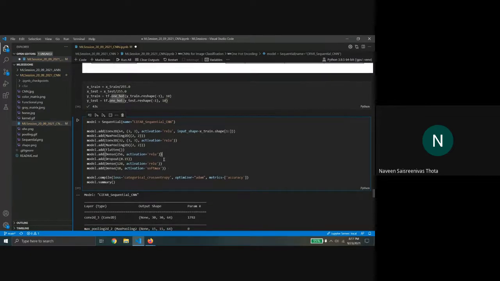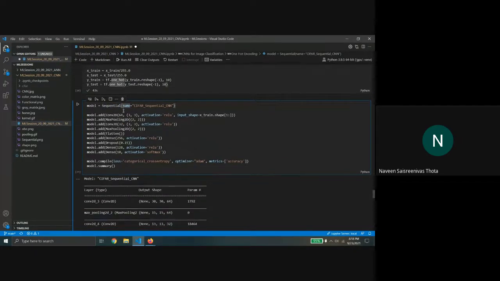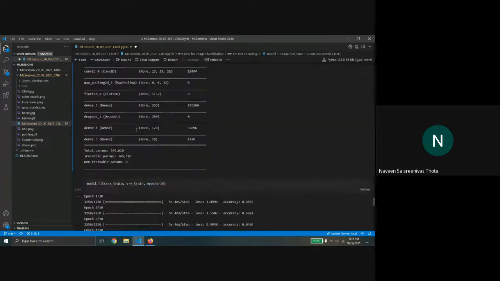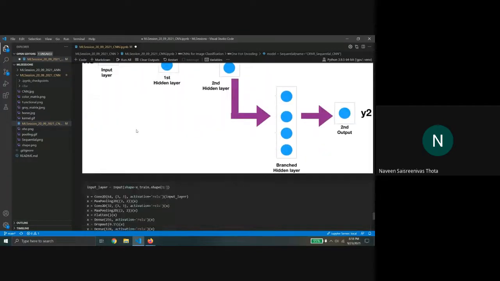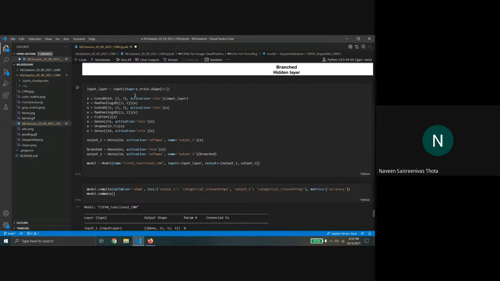We can go step by step and try to understand it. In TensorFlow, there are 2 ways to create models. One is called the sequential API, which we briefly touched upon last time, but we'll go into more depth this time. The other one is called the functional API.